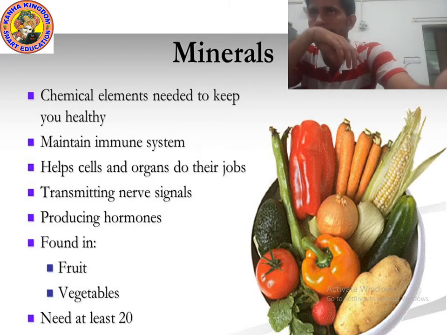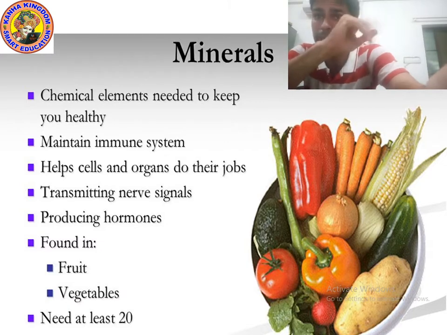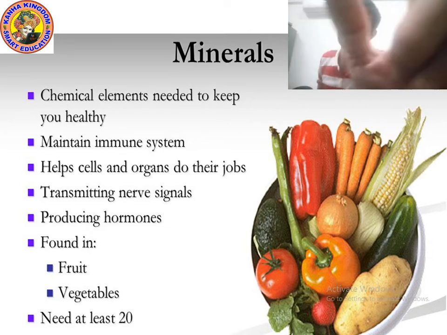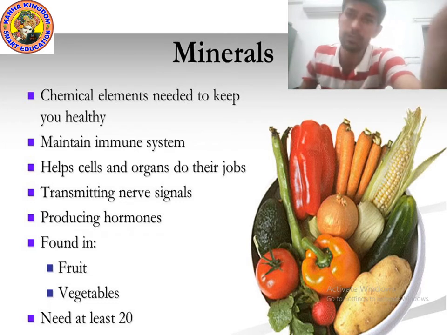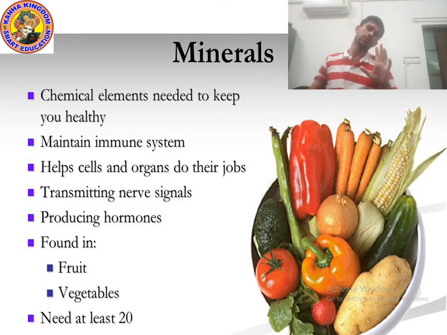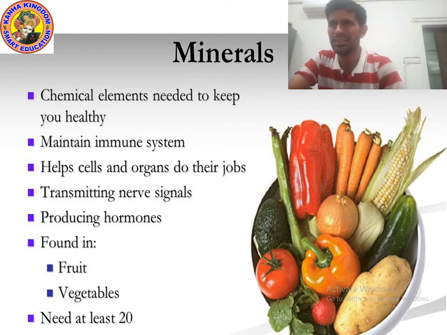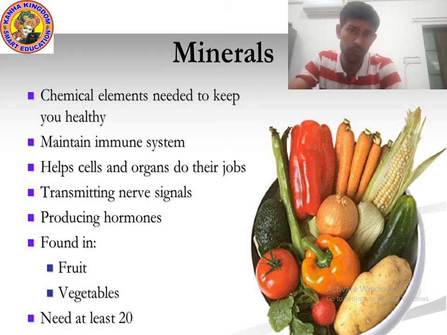Okay, minerals. So there are actually at least 20 minerals which are found in fruits and vegetables. Okay? At least 20 minerals. They are found in fruits and vegetables. So we need at least 20 minerals. How many minerals do we need? We need at least 20 minerals.